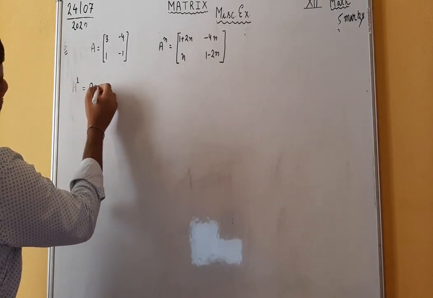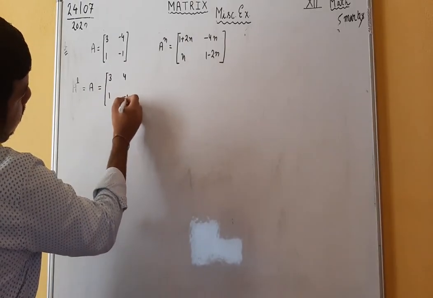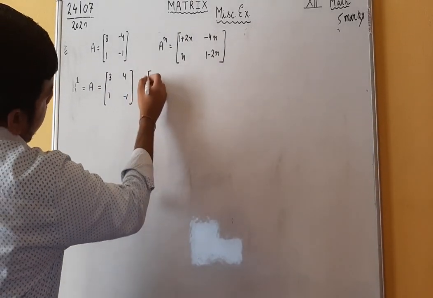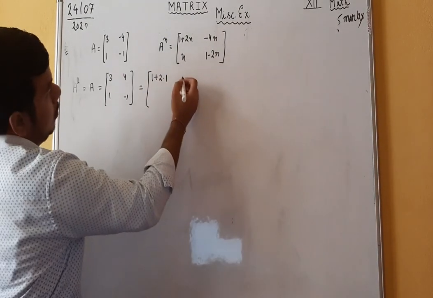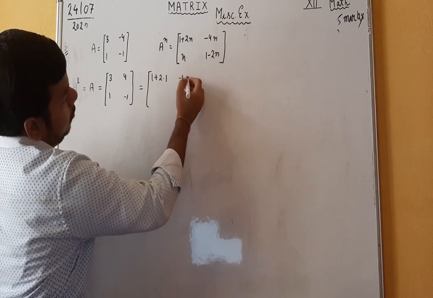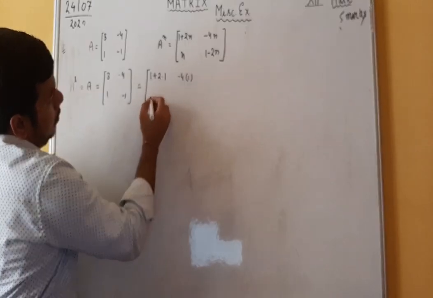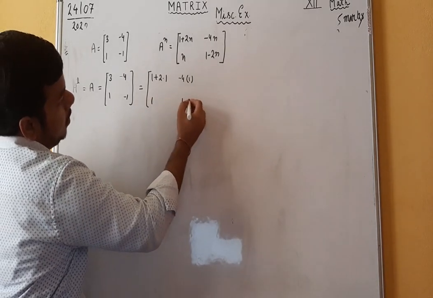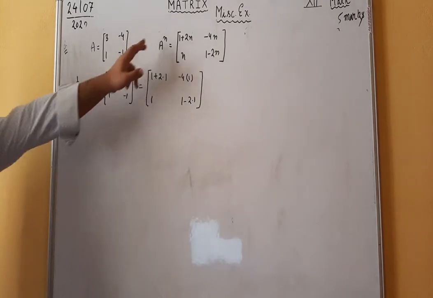A raised to the power 1 is simply equal to A, which is 3, minus 4, 1, minus 1. It can be rewritten as 1 plus 2 into 1, minus 4 into 1, 1, and 1 minus 2 into 1.